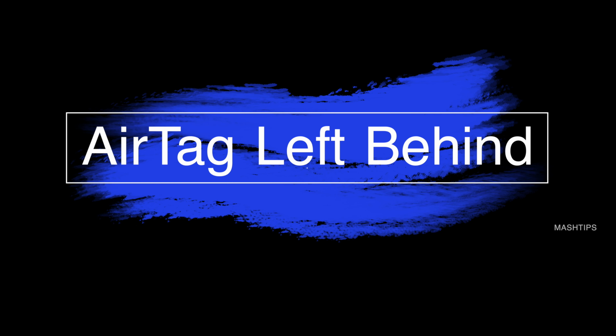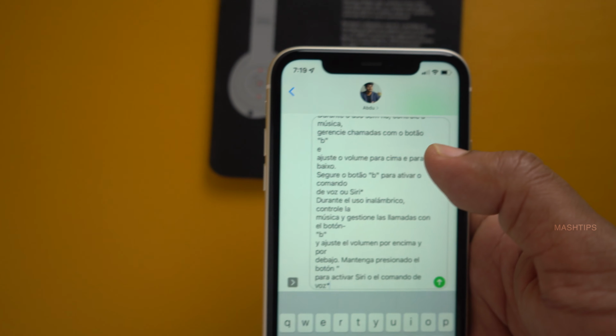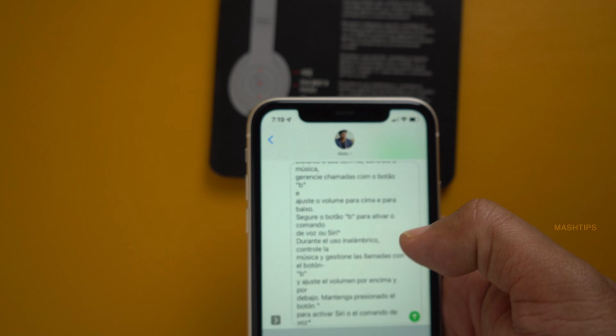Similarly, you can use your iPhone camera to scan text from an image directly. Tap and hold on the message box. Then select text from camera and point your camera at the text. And when it scans it, simply tap insert. That's enough. The entire text is copied into this message box here.